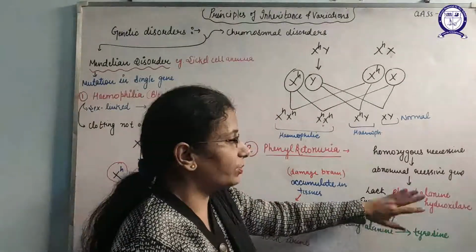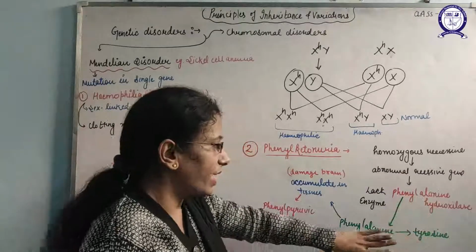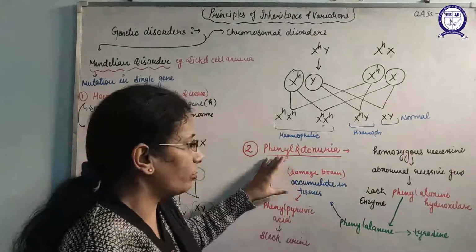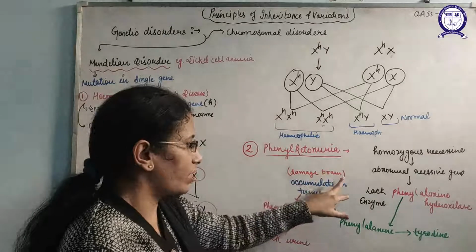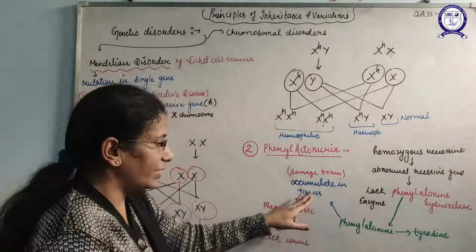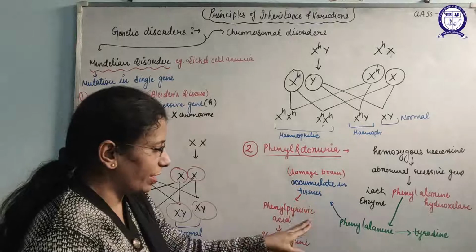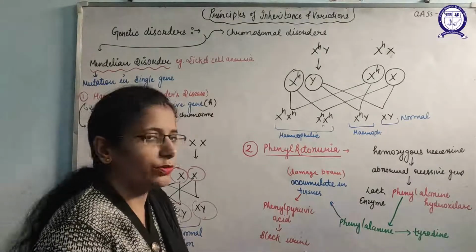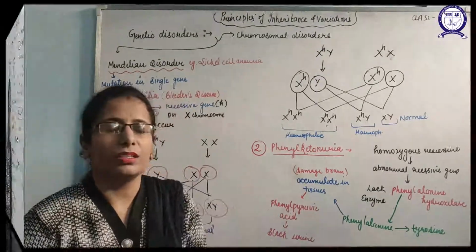But what would happen if a mutation of this gene takes place? At that time, this phenylalanine will accumulate in the tissues and damage the brain. And this phenylalanine will also change into phenylpyruvic acid that will be excreted out with the help of urine, that is black in color.